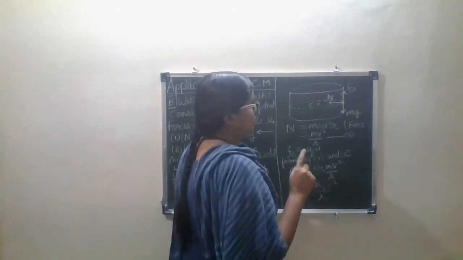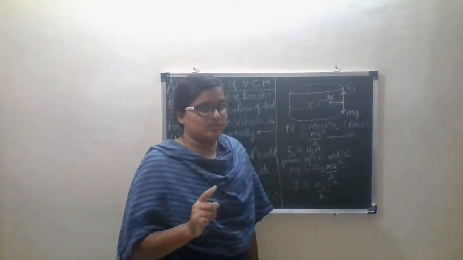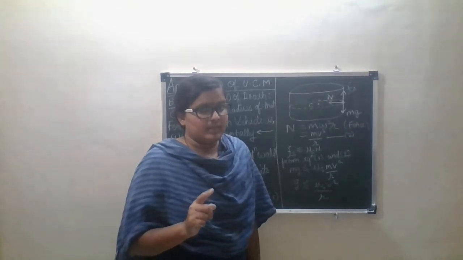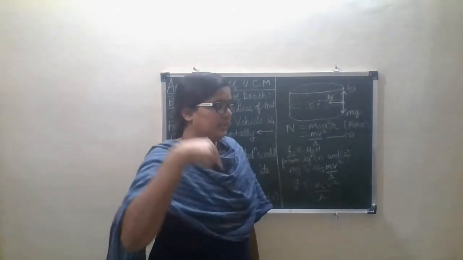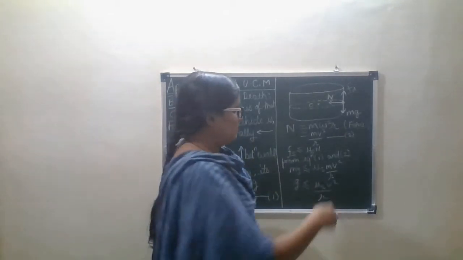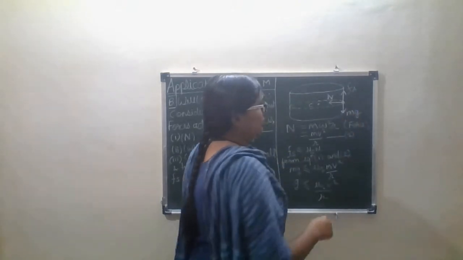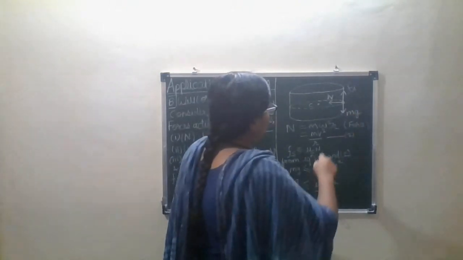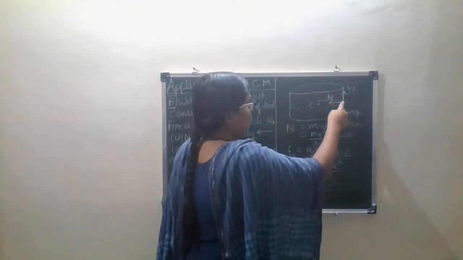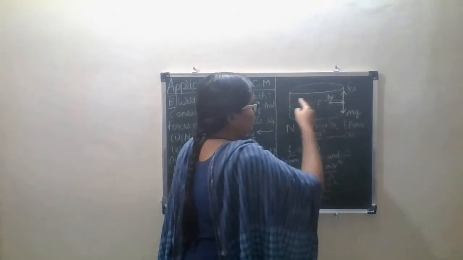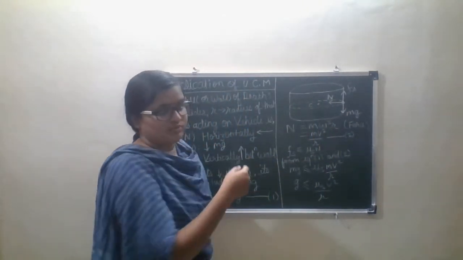The first force acting, as we know, is the weight mg, directed downwards. You can see mg in the downward direction. The second force is the normal force, acting towards the center of the circle.